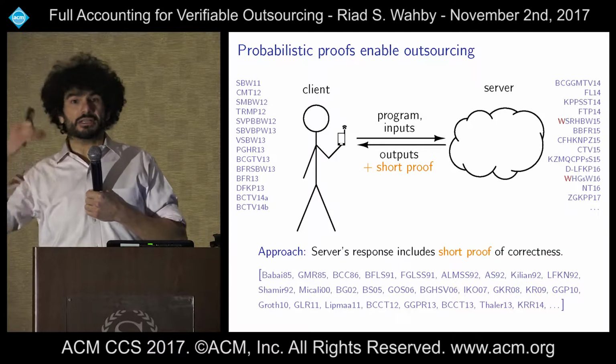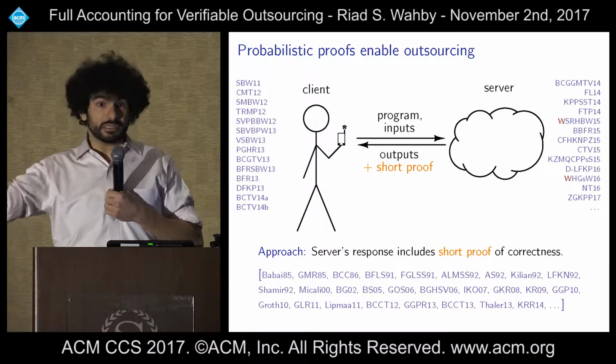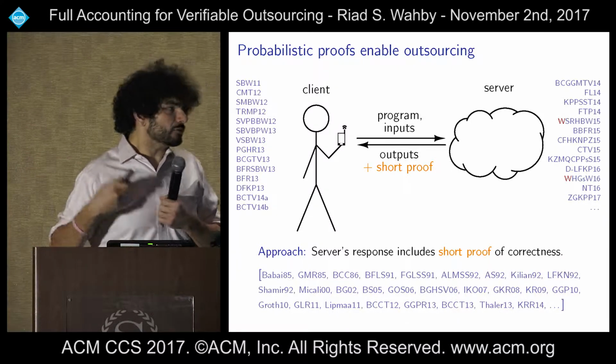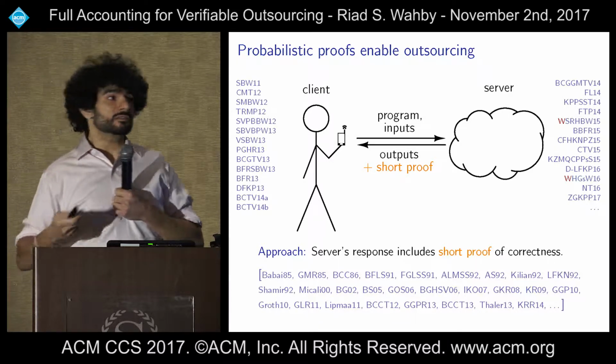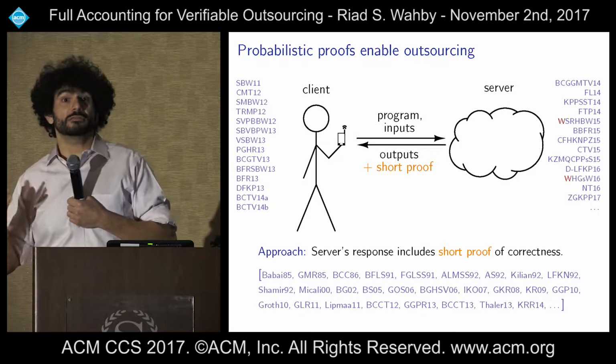So I send it to the cloud, right? I send it to Amazon and it does the computation for me and sends back a result. But maybe I don't trust the result is correct. So I ask it to prove to me that the result is correct.